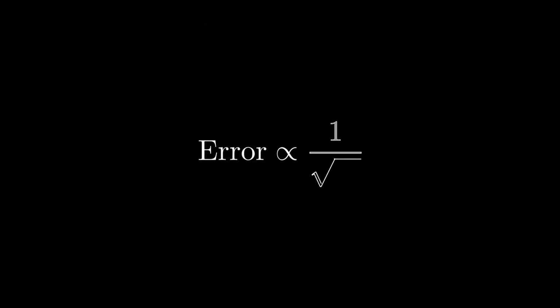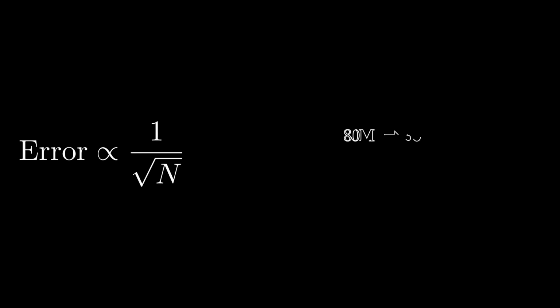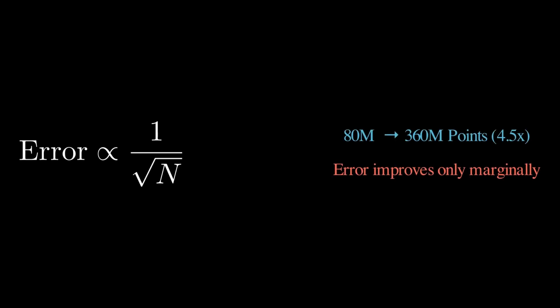The next logical step is to increase the number of points we sample. Compiling with O3, we get a nice performance boost. Interestingly, however, our approximation of pi does not improve. Why? The error is proportional to the inverse square root of the number of points we sample. So although we went from around 80 million points to 360 million points, our error only improved marginally.